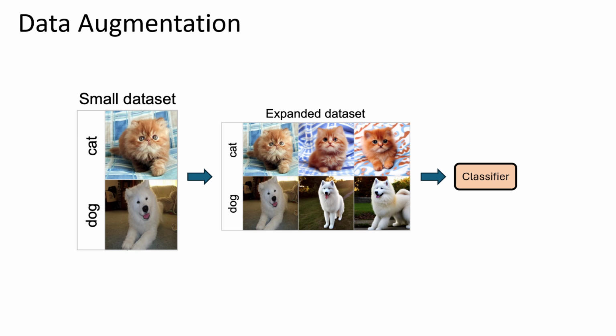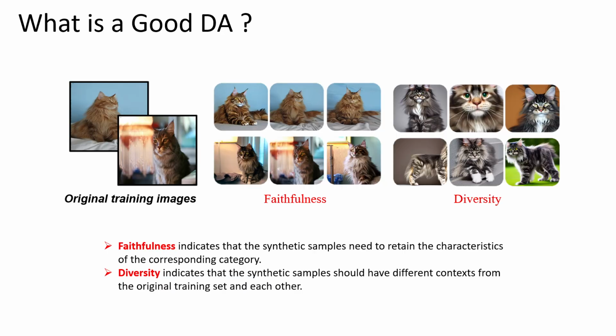Thus, data augmentation is a very straightforward and useful method, which can expand the original small training set into a larger one. With a larger training set, the classifier can be trained to be more robust and generalized. Data augmentation can expand the training set by generating some new images. How do we evaluate whether these static images are good or not? There are two crucial cases.